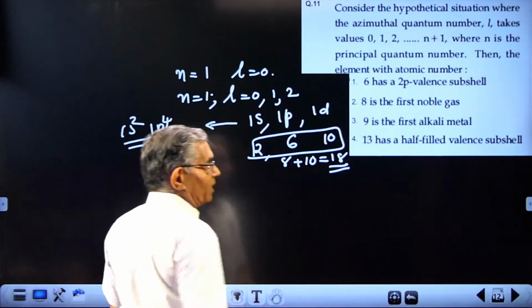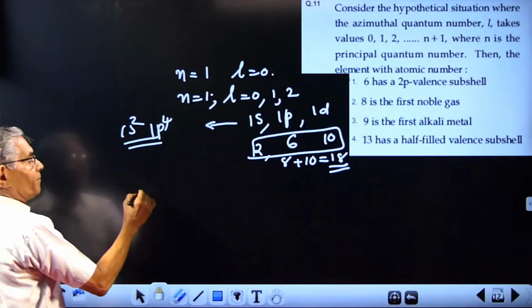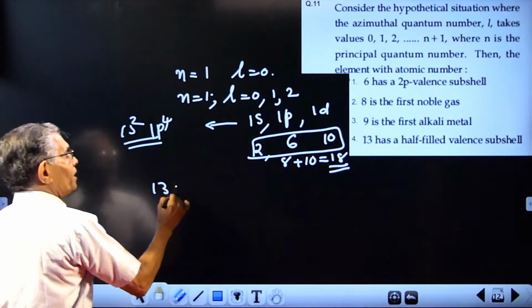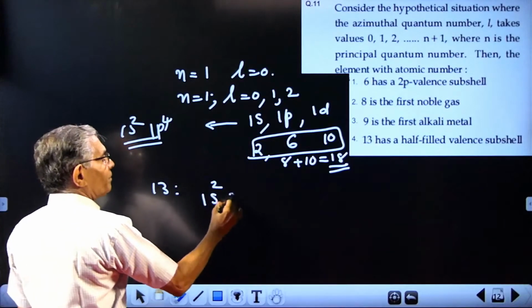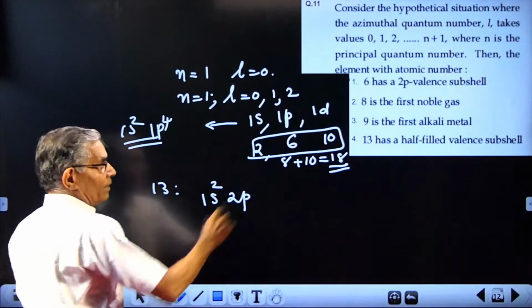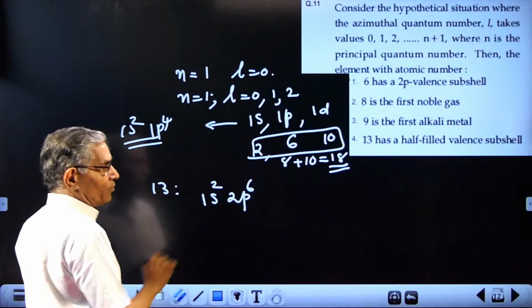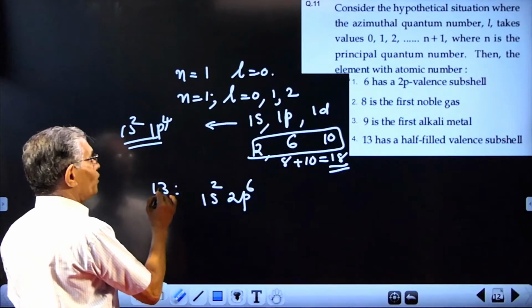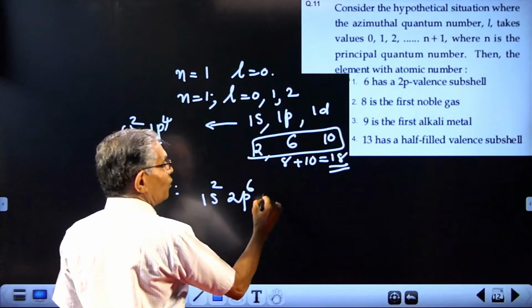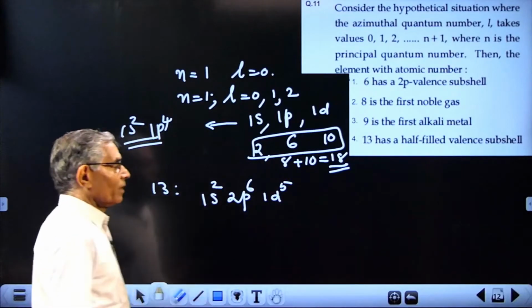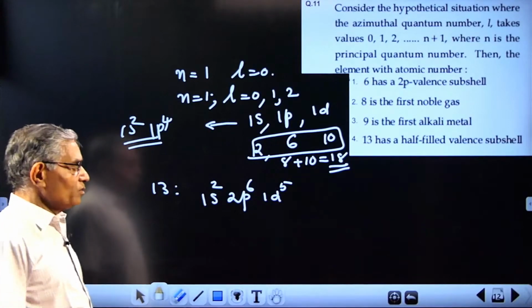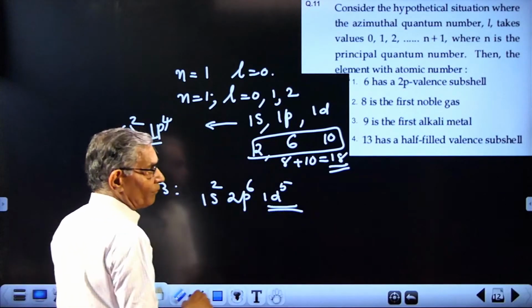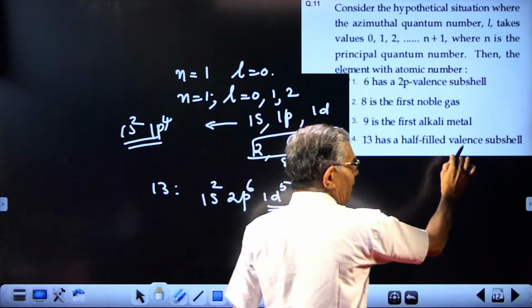What about the last one? 13 electrons. Try to accommodate. 13 electrons to be accommodated like 1s2, then 1p, accommodate 6. So a total of 8 electrons over. Then you have 5 more. So it will be 1d5. 1d10 by 2, so it is half filled. So 13 has a half filled valence subshell.